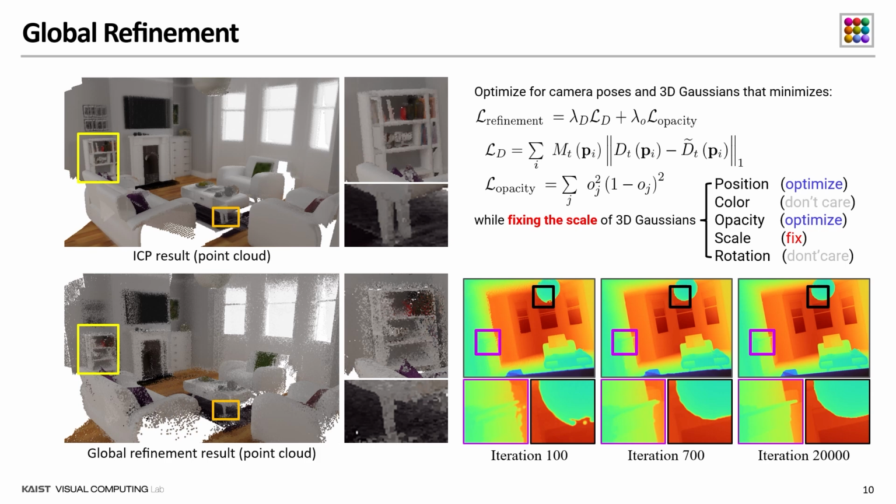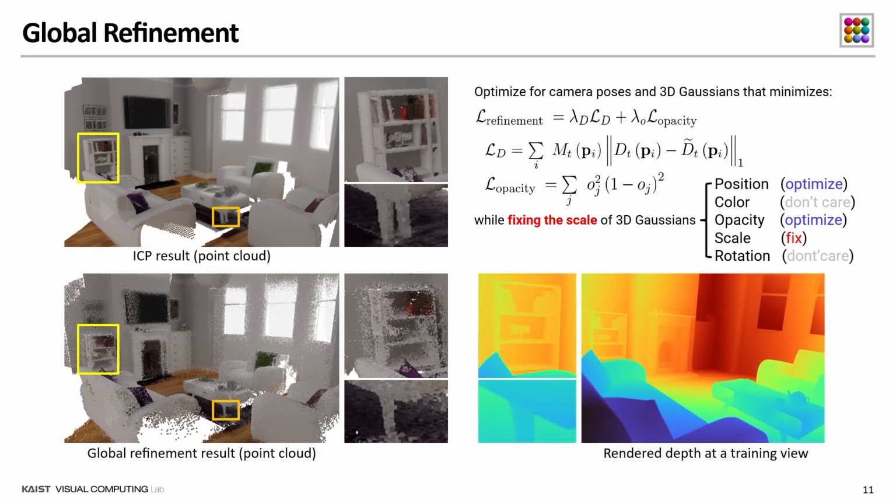At this stage, the images are blurry, so the only reliable information is depth. Here we apply a simple trick. We optimize the 3D Gaussians for position and opacity while keeping the scale fixed, and we ignore color and other attributes.